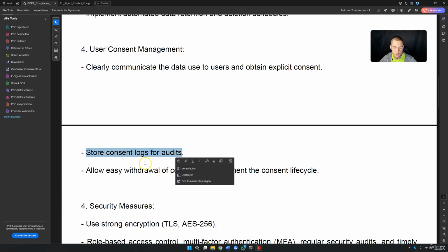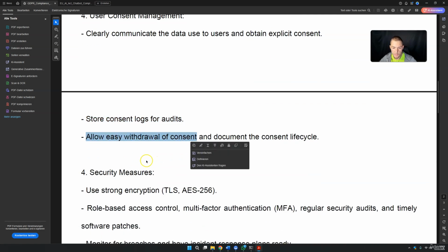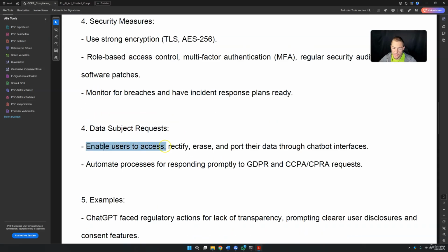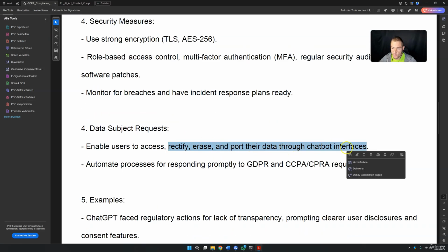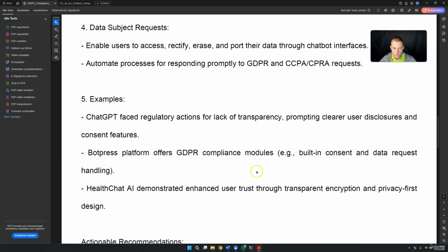Store consent logs for audits, and allow easy withdrawal of consent if needed. The security measures are, of course, encryption, role-based access control, and multi-factor authentication. Enable users to access, rectify, erase, and port their data through chatbot interfaces, and automate processes for responding promptly to the GDPR if requested. Here are some examples.